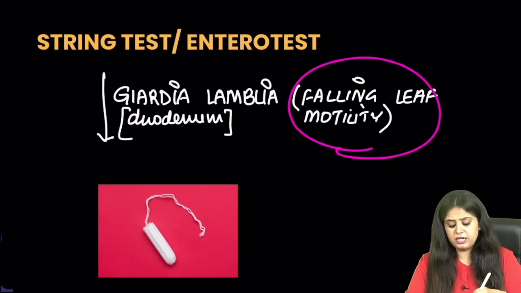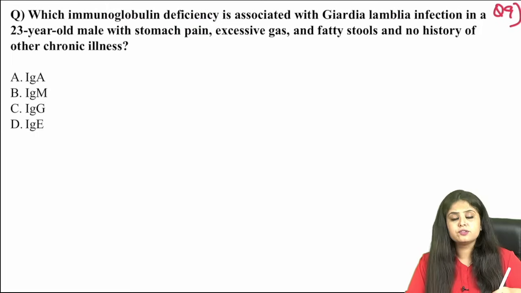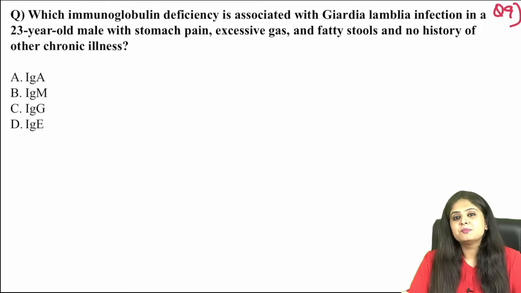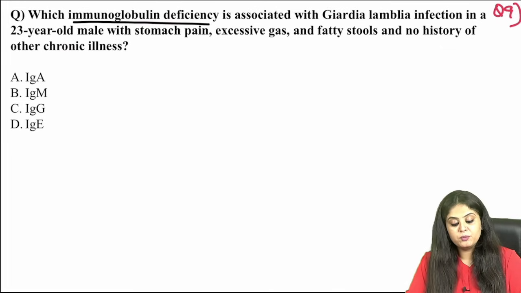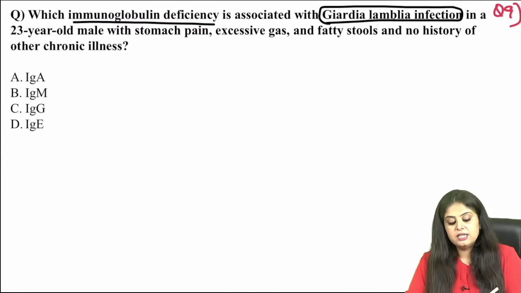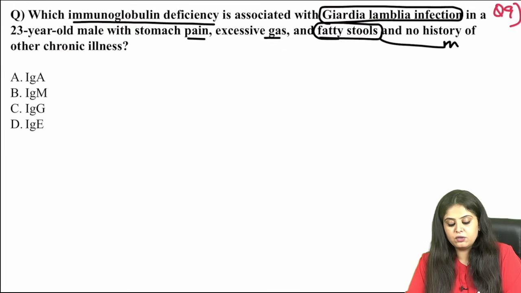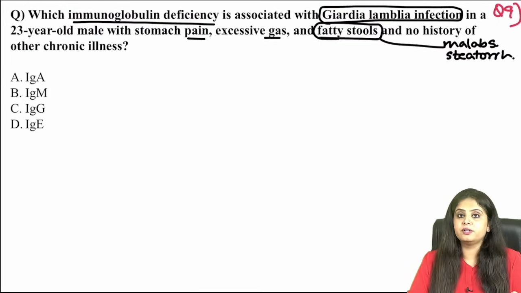You just spoke about Giardia lamblia. So your next question is on the same lines. I've tried to create a continuity in the questions so that it becomes a little interesting for you, because otherwise micro is not. So which immunoglobulin deficiency is associated with Giardia lamblia infection in a 23-year-old male with stomach pain, excessive gas and fatty stools? Firstly, Giardia lamblia does cause malabsorption, and that is the reason fatty stools are there. So in other words, the examiner is telling you about steatorrhea.